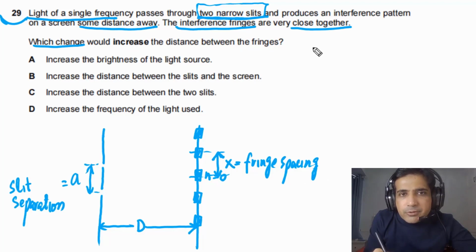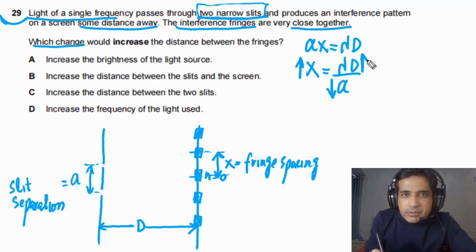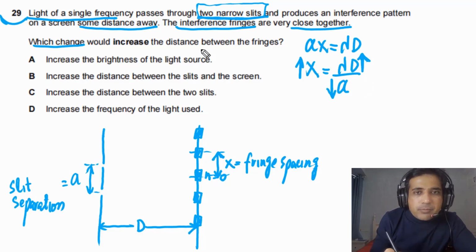Let's try to answer this question using Young's double slit equation. According to Young's double slit equation, a x is equal to lambda times capital D. So we can rearrange and write x is equal to lambda D divided by a. If we want to increase the distance between the fringes, meaning increase x, we have two options. We can decrease a, meaning decrease the slit separation, so x will increase, or we can increase D, so x will also increase.